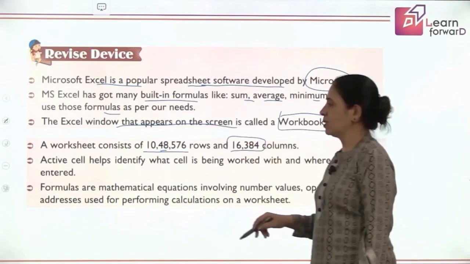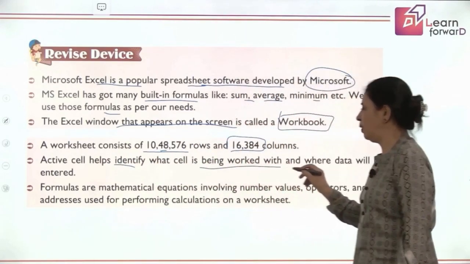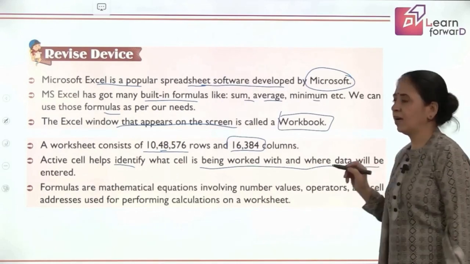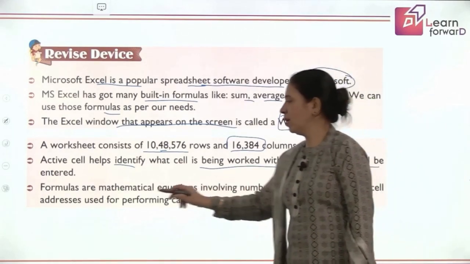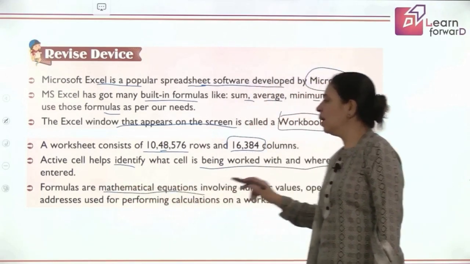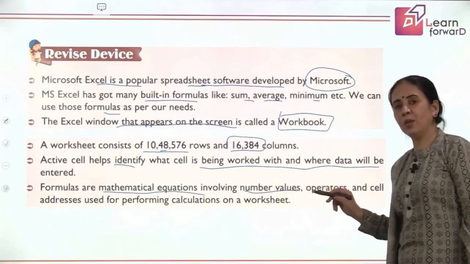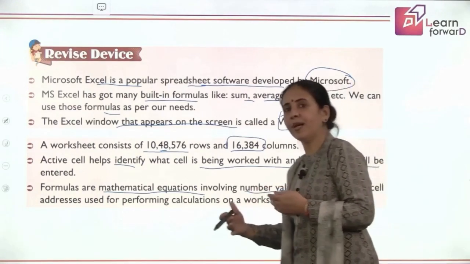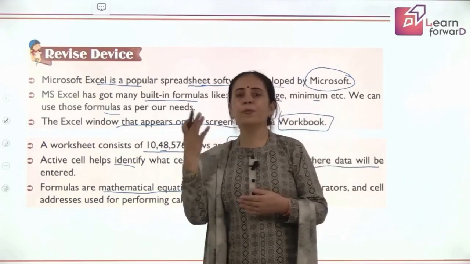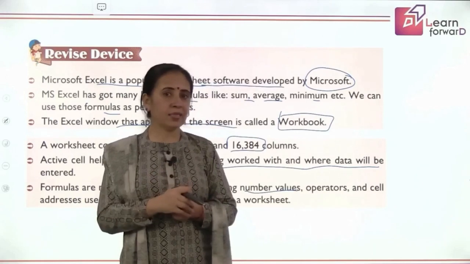Children, the active cell helps you to identify what cell is being worked with and where the data will be entered. Along with that, the formulas. What are formulas? These are mathematical equations which involve numbers and values, where you could use symbols and mathematical operators to get a certain calculation done, which is to be stored in the Excel sheet.